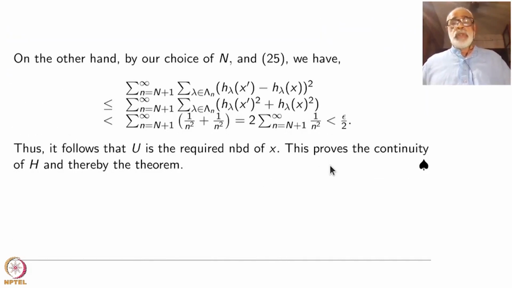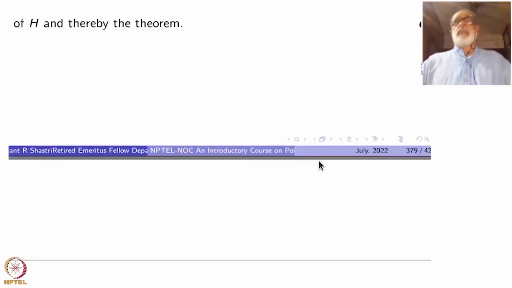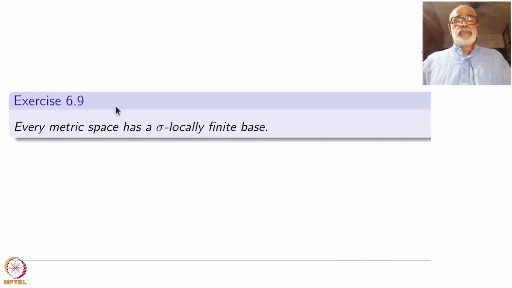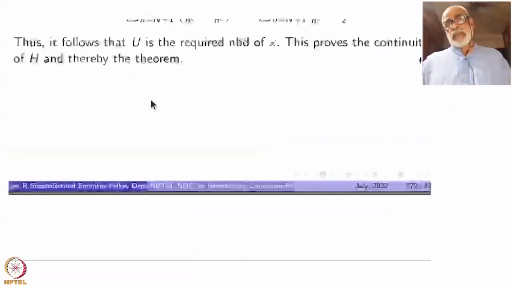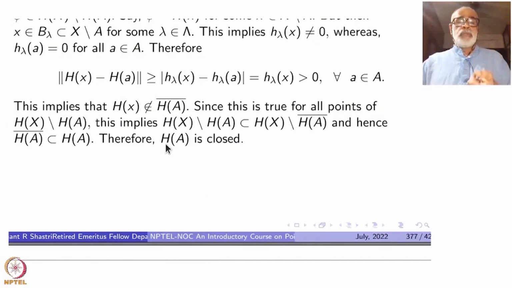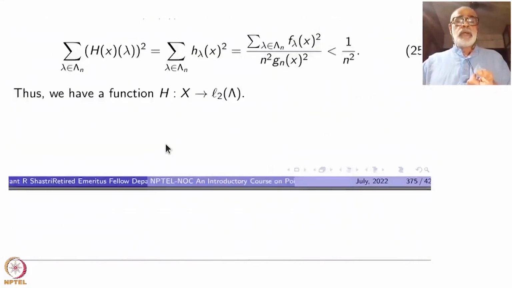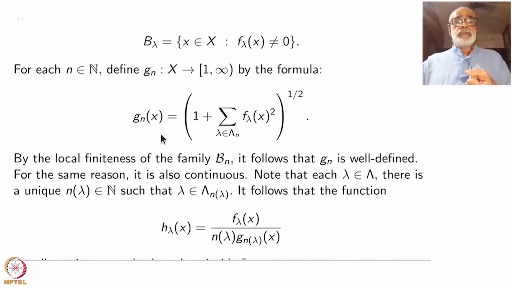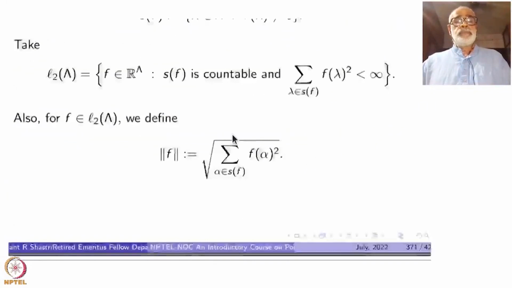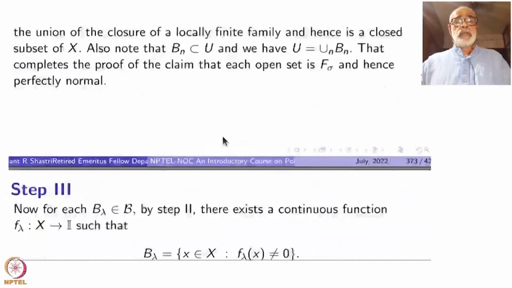Okay, so this proves the continuity of H, and thereby the theorem is proved. Here are a few exercises for you. One exercise here, which is not very difficult at all: every metric space has a sigma locally finite base. I have already put it as an exercise, and I have mentioned it separately. In the proof somewhere, I said I should prove this one as an exercise, remember? So I have separately mentioned it, that's all.